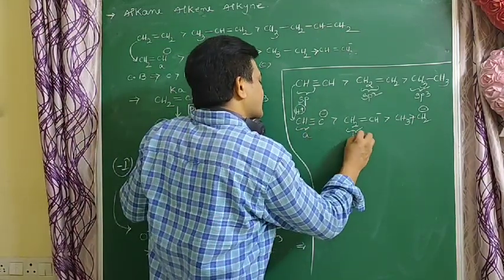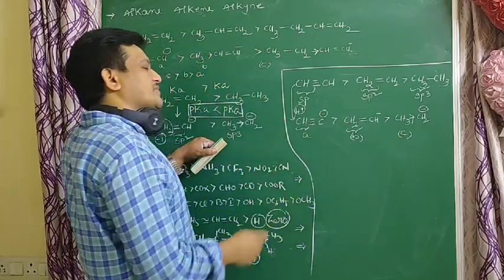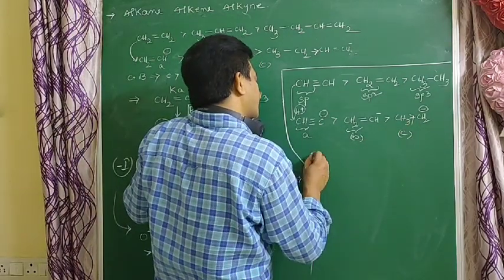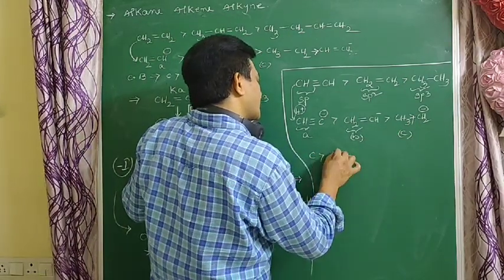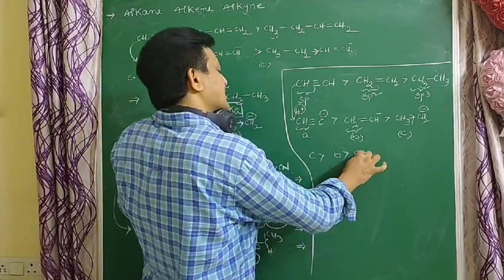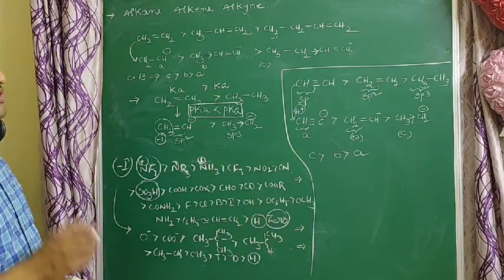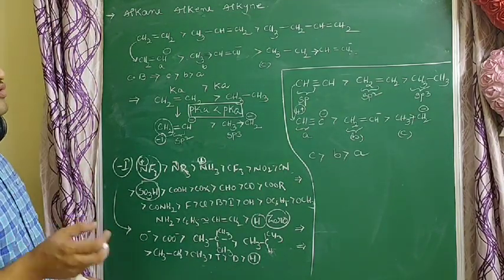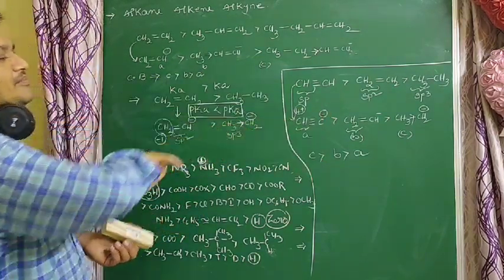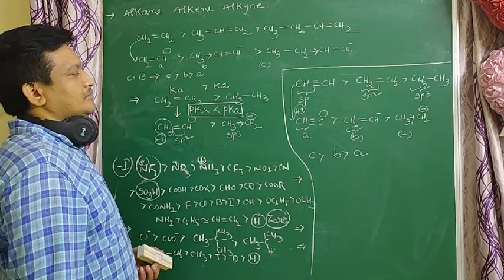This is A, this is B, this is C. C is a stronger conjugate base than B, and B is stronger than A. A stronger conjugate base means more nucleophilicity, easily donating electrons to any atom.